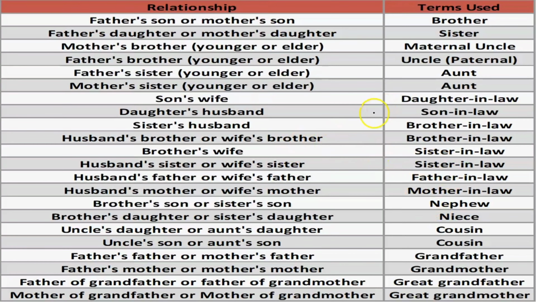So it will take a little time for the Hindi medium students to remember these names, but I'm pretty sure the students who have studied in English medium already know the corresponding terminologies for these relationships. But still, I request all the students to go through it once, so that when the options come up in the question, you do not get confused, and there is no chance that you tick the incorrect answer.